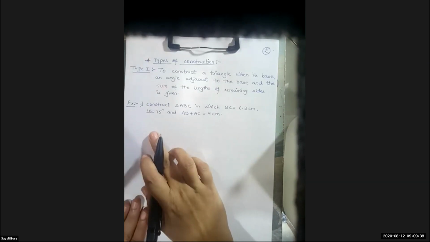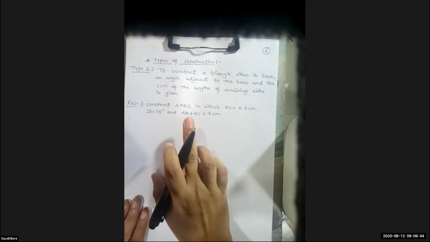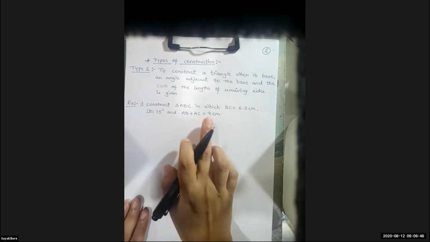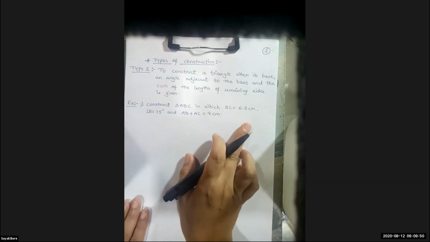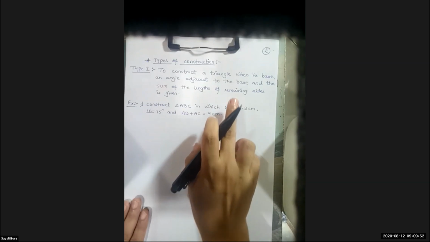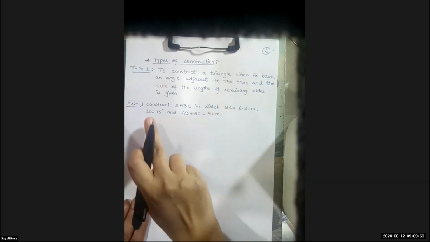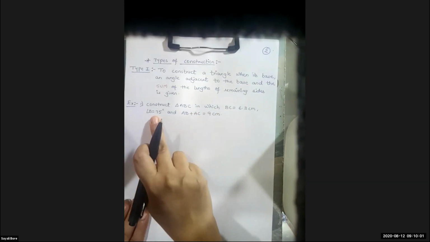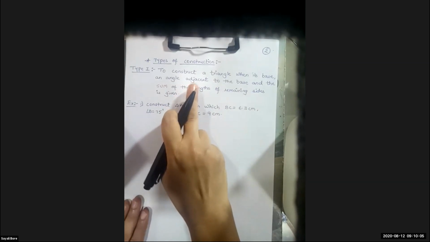Okay. Now, the example I have taken here: construct triangle ABC, in which BC is equal to 6.3 centimeter. As per type 1, here BC will be our base. Angle B is equal to 75 degrees, that is the adjacent angle.